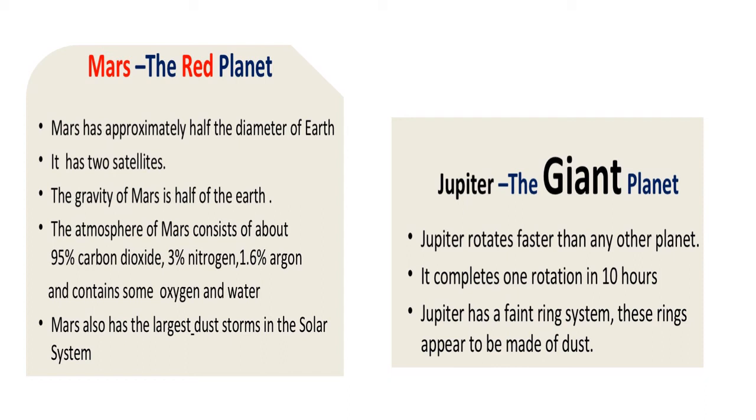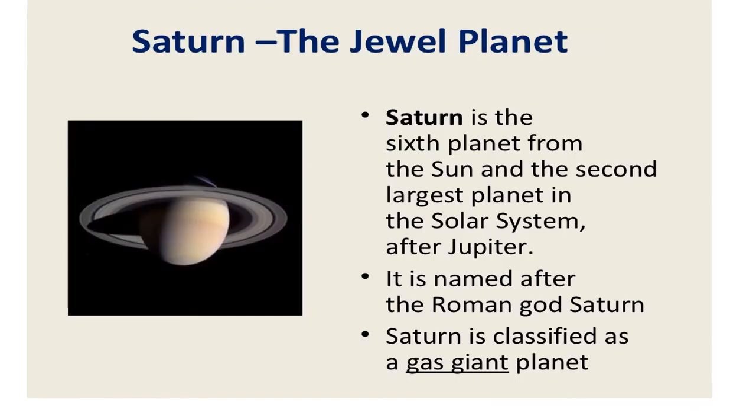Now, coming to Jupiter, it is the biggest planet. It completes one rotation in 10 hours, and it has many moons too. Now Saturn is our sixth planet from the Sun and the second largest in the solar system. The largest, as I just told you, is Jupiter. It is named after the Roman god Saturn and is classified as a gas giant planet.